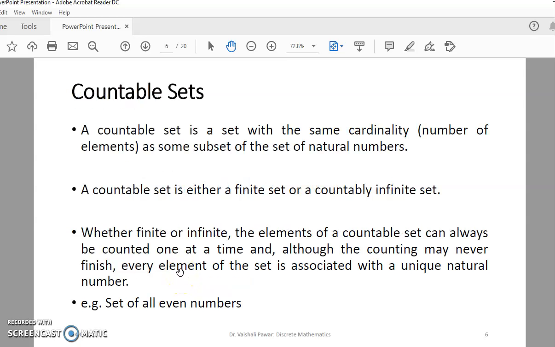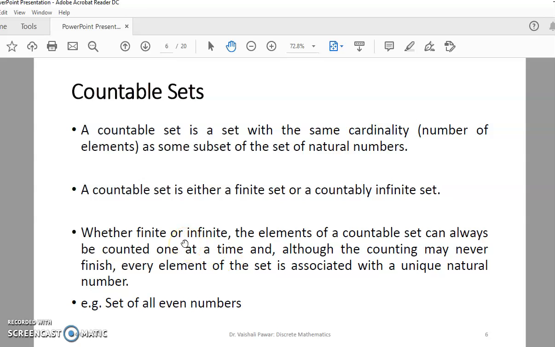Next concept is countable set. A countable set is a set with the same cardinality as some subset of the set of natural numbers. Cardinality is nothing but the number of elements in the set. A countable set is either a finite set or a countably infinite set.